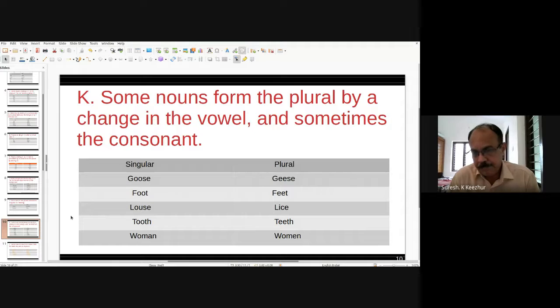Louse, lice. Tooth, teeth. Woman, women. In these words, a vowel is changed to form the plural form. Goose, geese. Foot, feet. Louse, lice. Tooth, teeth. Like that. Woman, women.